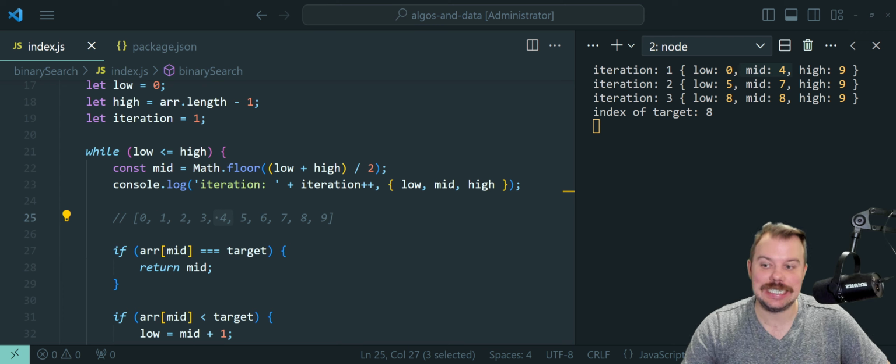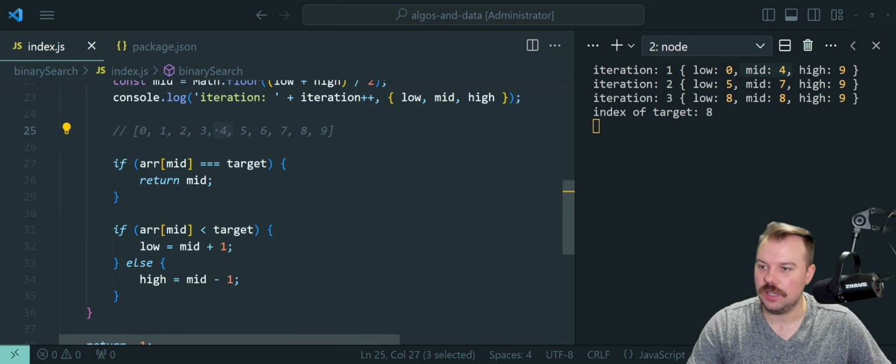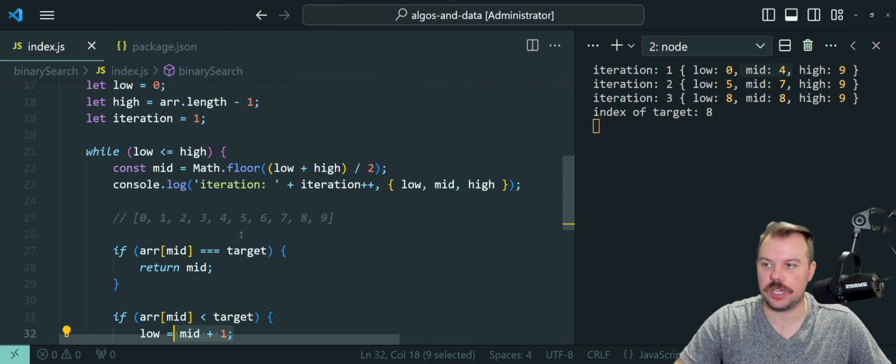It is indeed less. So clearly everything to the left of this 4 is going to be less than 8, because remember, we make the assumption this is sorted. So we throw all that out. The low will get moved up to here because it's mid plus 1. That'll become our new low. Let me go ahead and delete all that out of the way. The low will go mid plus 1, and then the next iteration goes.